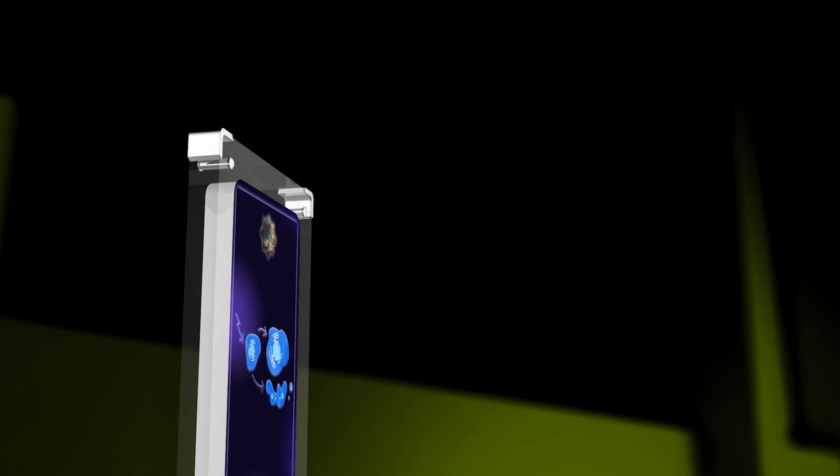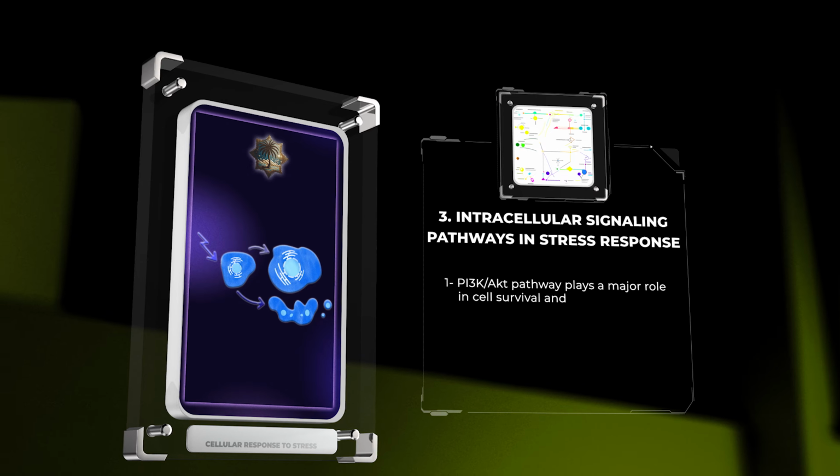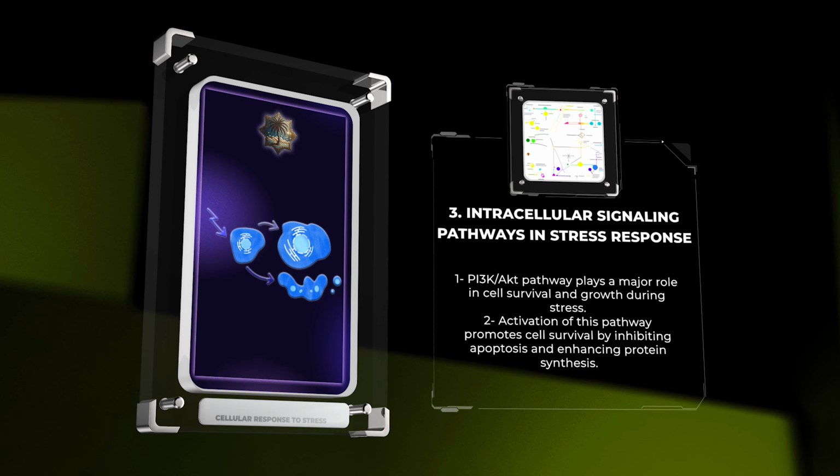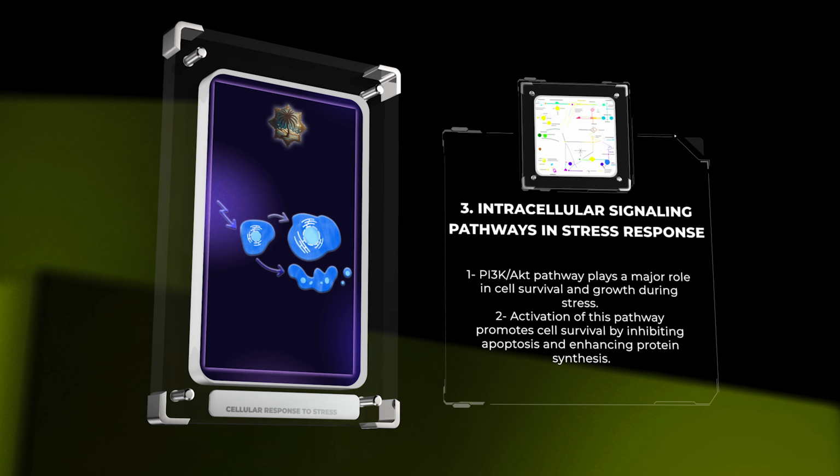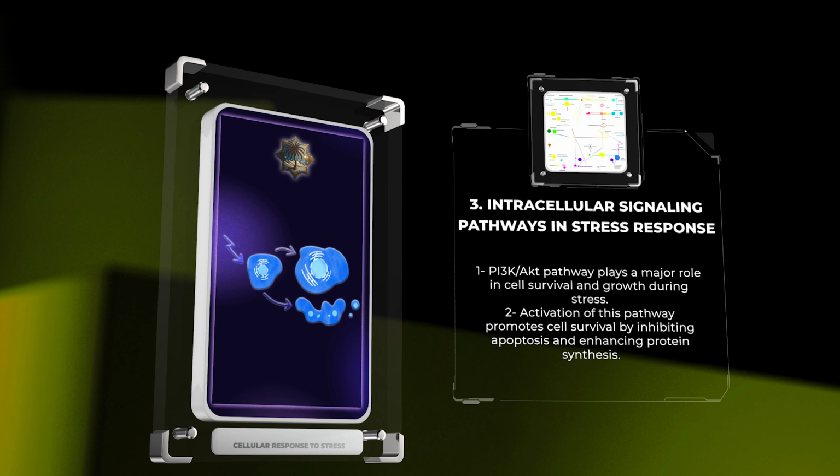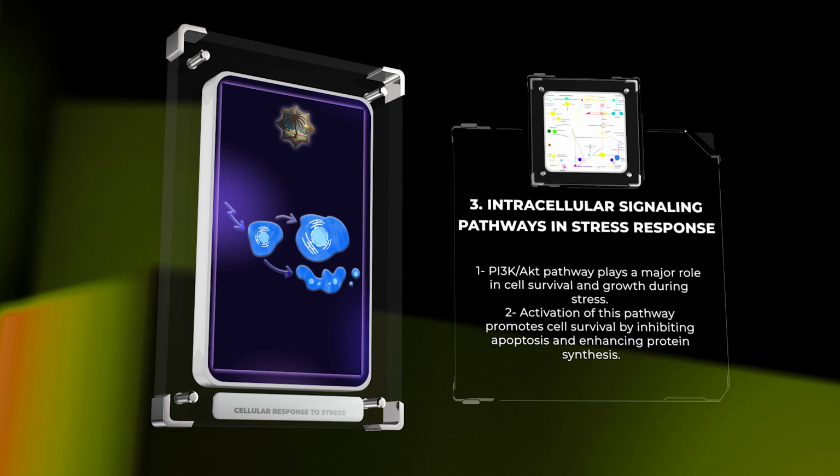The phosphoinositide 3 kinase, PI3K/AKT, pathway plays a major role in cell survival and growth during stress. Activation of this pathway promotes cell survival by inhibiting apoptosis and enhancing protein synthesis.